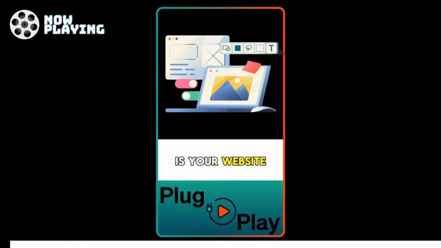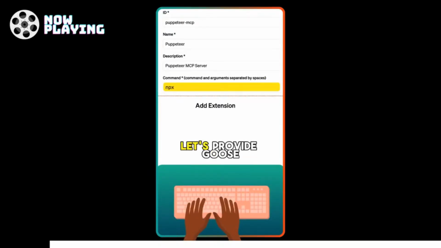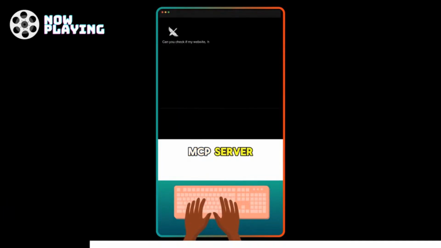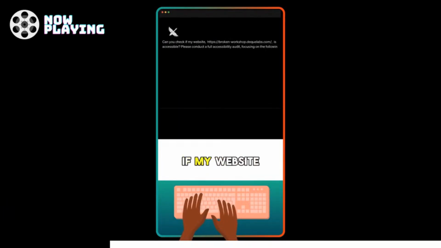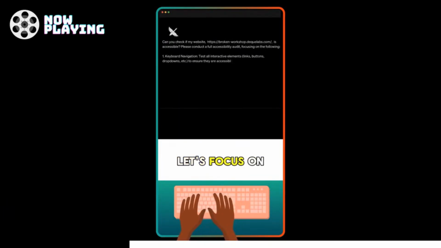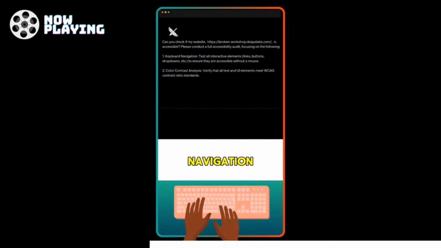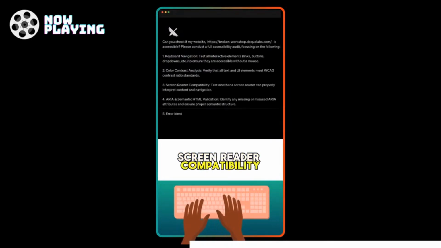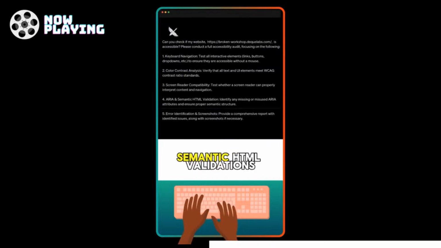Is your website truly accessible? Let's plug and play with Goose to find out. Let's provide Goose with the command it needs to connect to the Puppeteer MCP server. Hey Goose, can you check if my website is accessible? Let's focus on things like keyboard navigation, color contrast analysis, screen reader compatibility, and ARIA and semantic HTML validations.